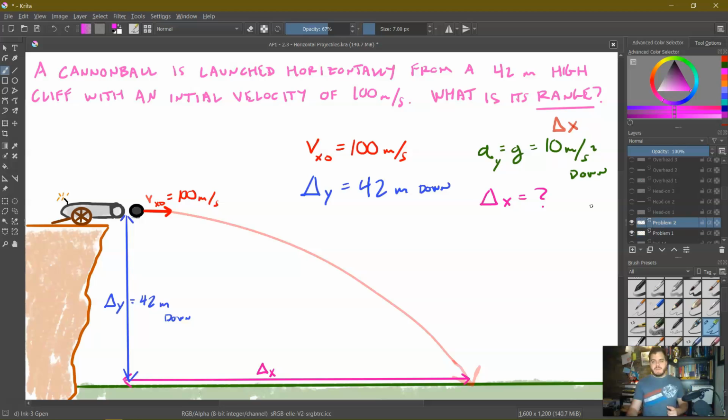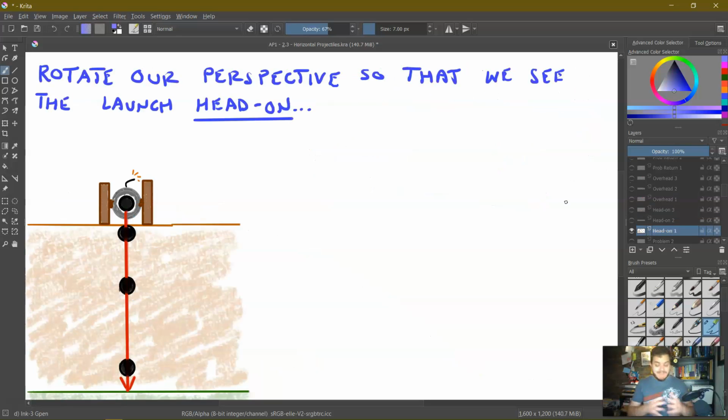So we'll notice here that we're looking for this range. We know it's a 42-meter high cliff. We know the initial velocity is 100 meters per second, so we have some givens here, and we probably know that g is involved somewhere, 10 meters per second squared down. But it starts to become an issue because I have an initial velocity and a displacement and an acceleration, but these dimensions are different. Where do I even start? Well, for any kinematics problem, and this is ultimately a two-dimensional kinematics problem in a specific situation, remember we always want to start off by identifying our givens, what we know, and our unknowns, what we want to find out.